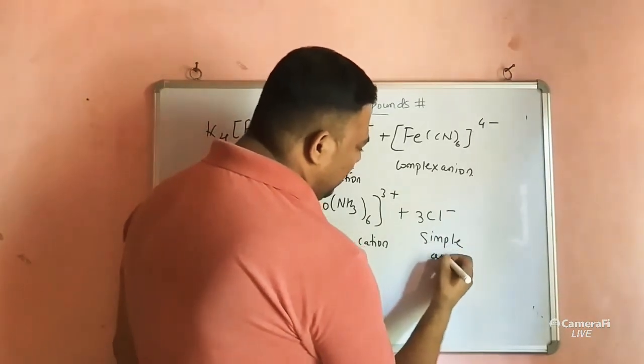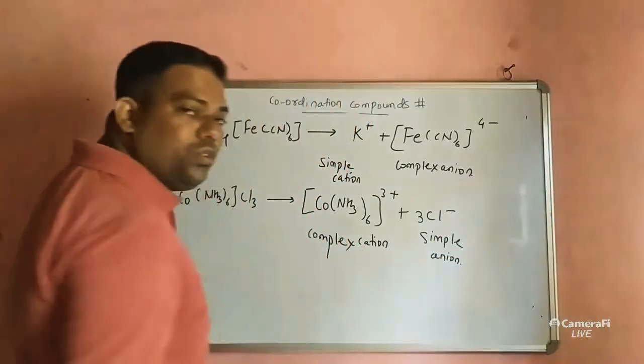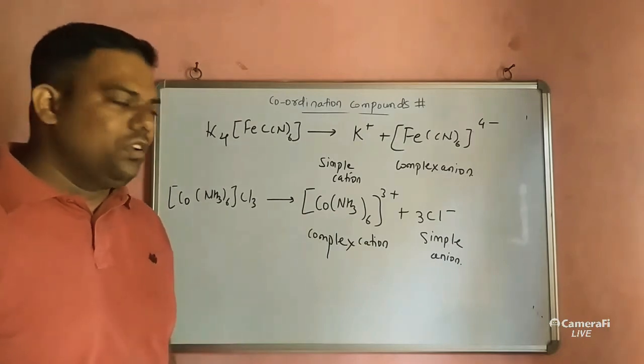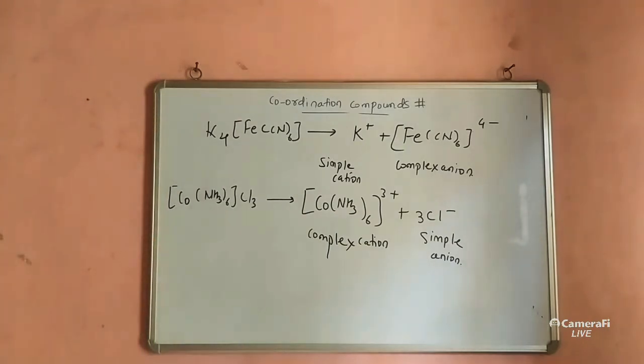Simple anion. Understood? What is going on here? Okay, you will get what? Complex cation and simple anion you will get.